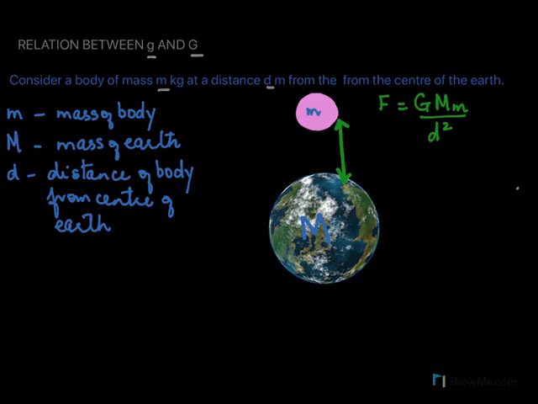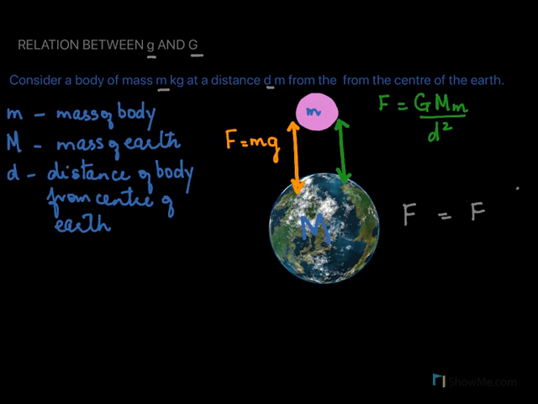Now this force is also given by Newton's second law, and Newton's second law says that the force F acting between these two objects is mass into the acceleration due to gravity. Now both these forces are one and the same, so we equate the forces.